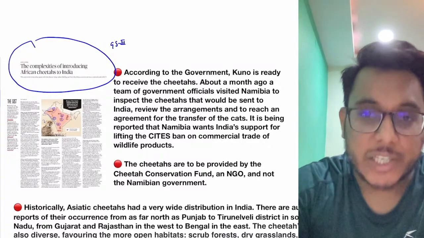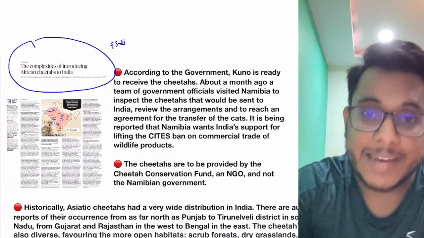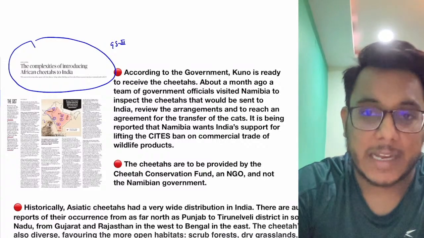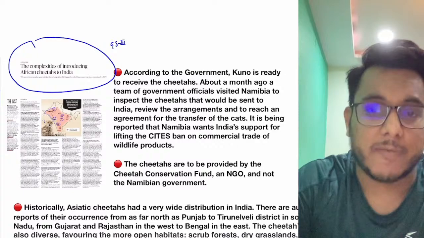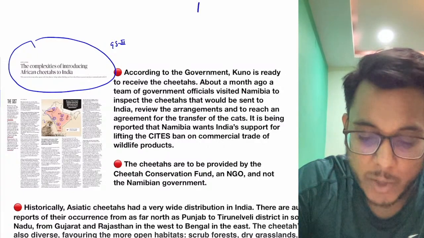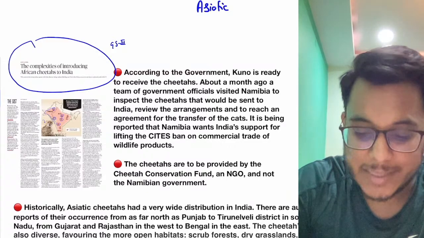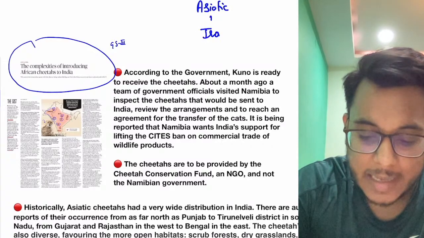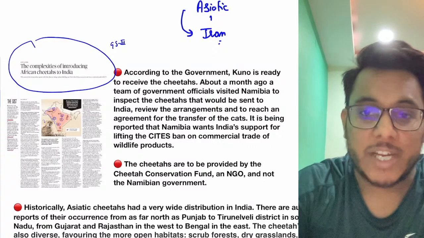Number two, if the cheetah will be reintroduced in India, will that particular population be viable in Indian conditions? Will it be able to survive? So multiple studies had come here. Now guys, first of all, the foremost proposal for the cheetah reintroduction was that we need to introduce the Asiatic cheetah. Basically the Asiatic cheetah or the Asian cheetah is now available in Iran. So first we wanted to import the cheetah from Iran, the Asian cheetah.